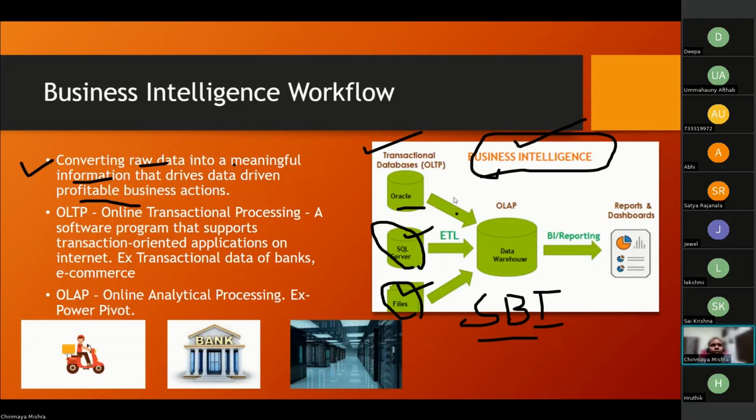But I told you, guys, that we do not touch the OLTP. So here the role of the data engineer comes. The data engineer now steps in, and his job is to create a warehouse.